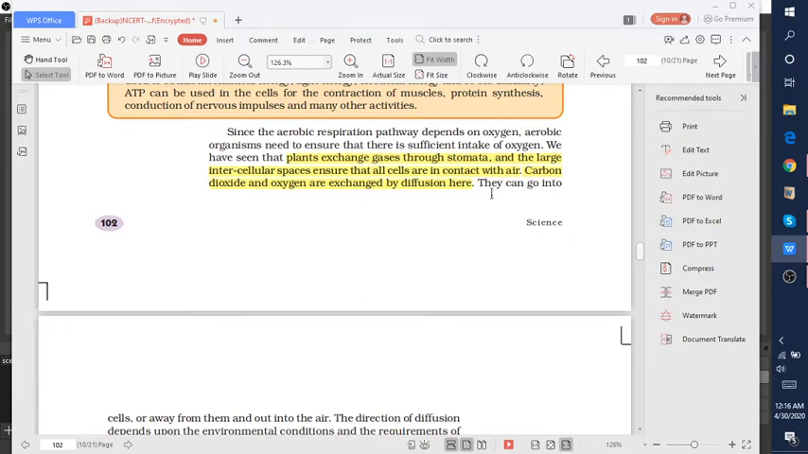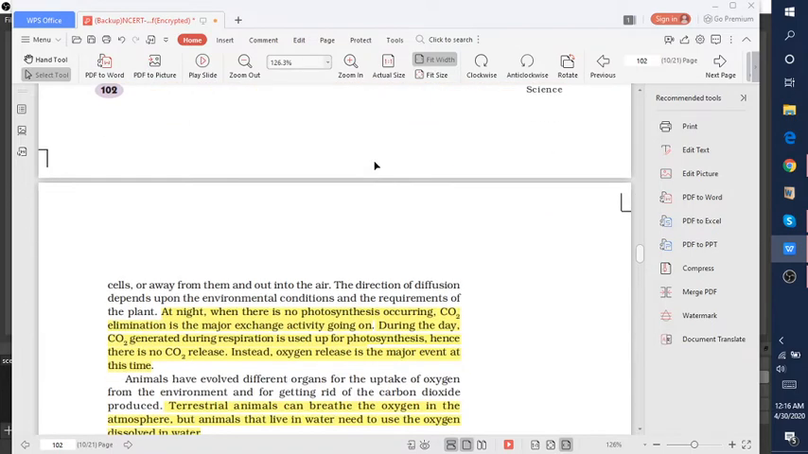Stomata have guard cells and pores inside them, and through these pores the exchange of gases occurs. The plant cell has intercellular spaces in which the air enters and goes out. So carbon dioxide and oxygen are exchanged by the process of diffusion. And what is diffusion? Diffusion is the movement of substances from higher concentration to lower concentration.